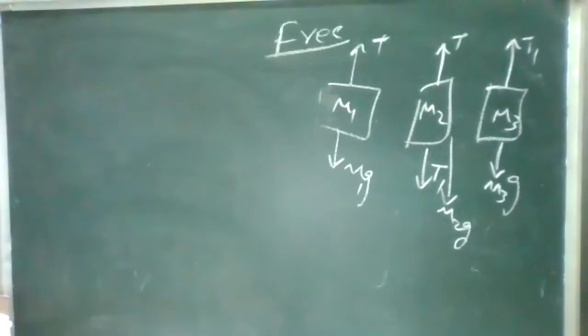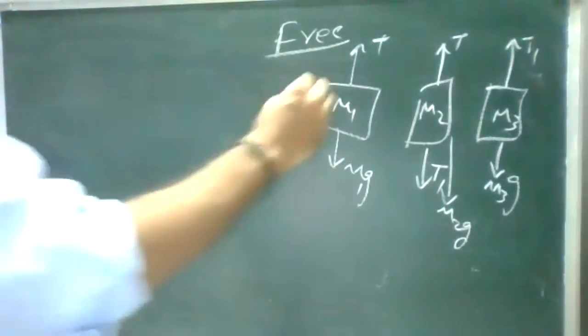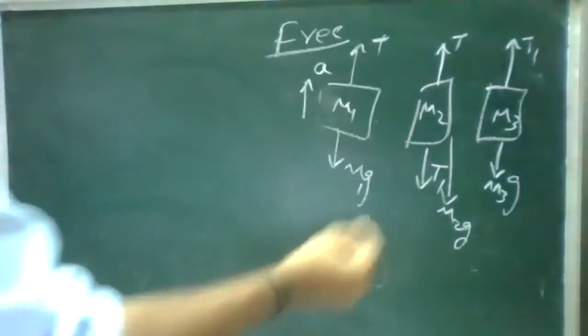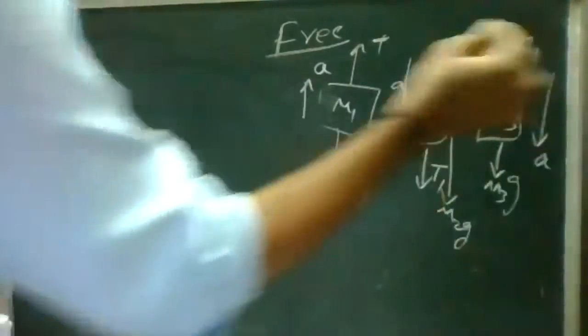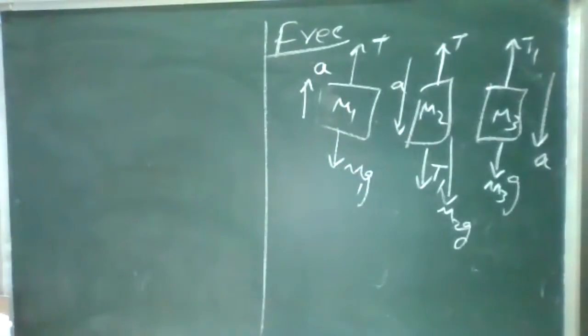Okay sir, we'll complete this. So first we'll see the equations. The acceleration for mass m1 is in the upward direction, for mass m2 it is in the downward direction, and for mass m3 it is in the downward direction. Correct?